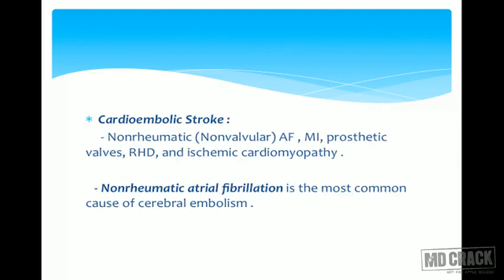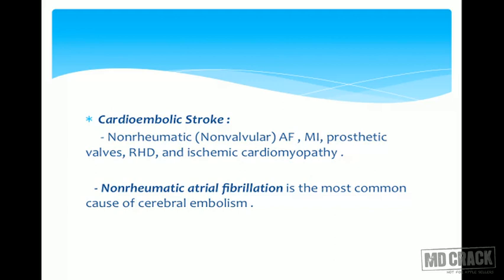As I told you, in embolic stroke we have cardioembolic stroke, and the commonest cause of cardioembolic stroke is non-rheumatic causes. Non-rheumatic means the cause is not rheumatic heart disease, that is mitral stenosis or mitral regurgitation. Even those patients who have rheumatic heart disease are prone to develop embolic infarct.